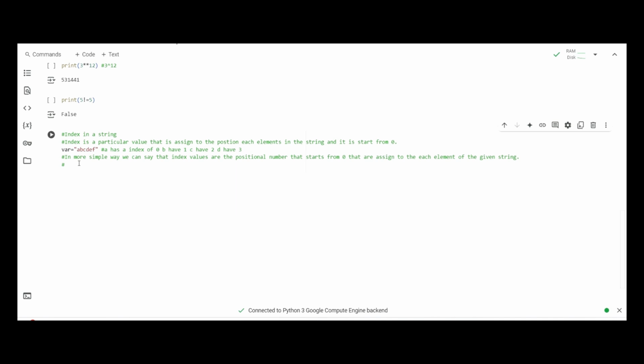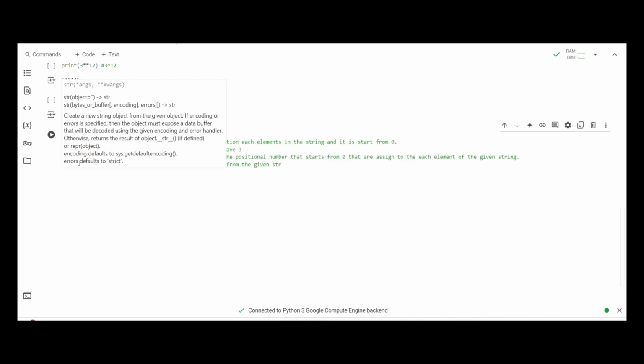So index values are used to obtain a particular element from the given string. And how can we do that?